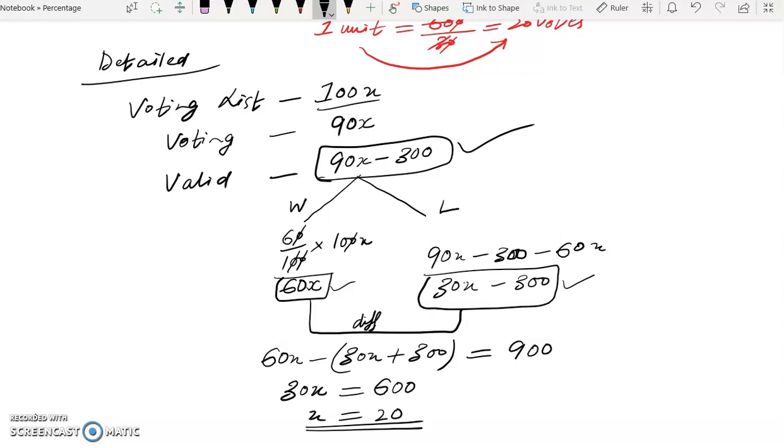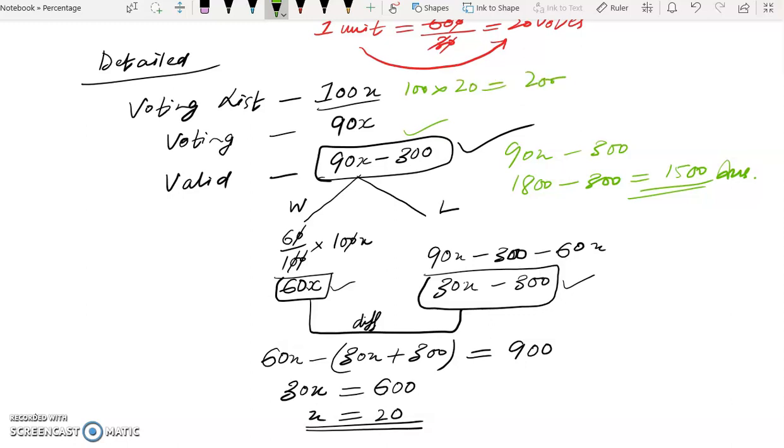Once we have got the value of x, now we need to find the valid votes. Valid votes is 90x minus 300. So 90 into 20 will give us 1800, and 1800 minus 300 will give us 1500. This is our answer. And if we need to find the voting list, x is 20, so 100 into 20 will give us 2000. And actual voting is 90x, which is 90 into 20, giving us 1800.